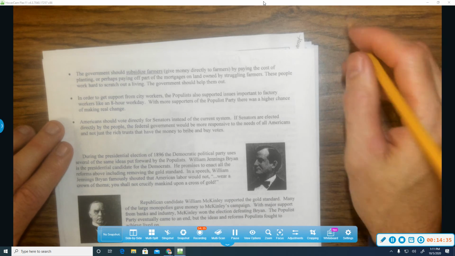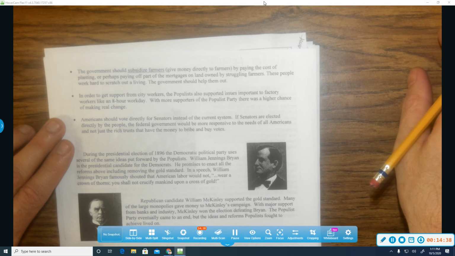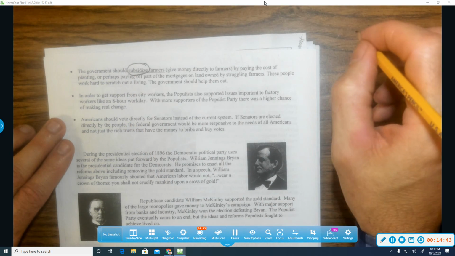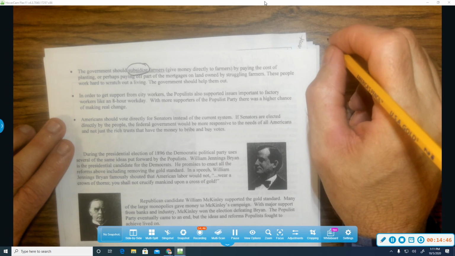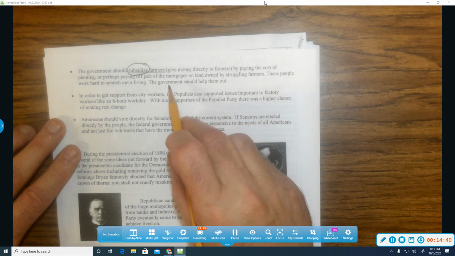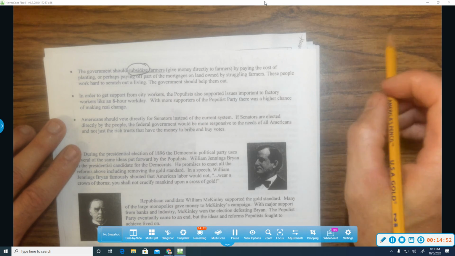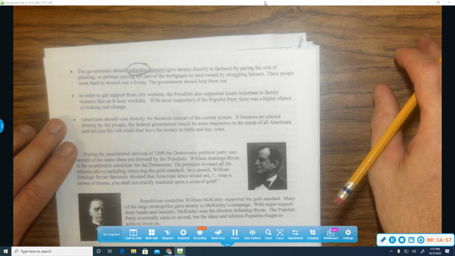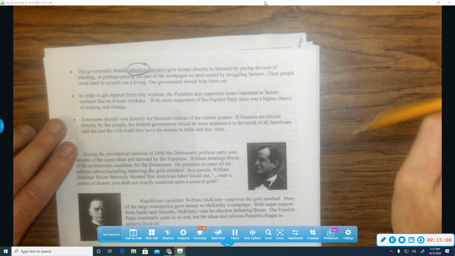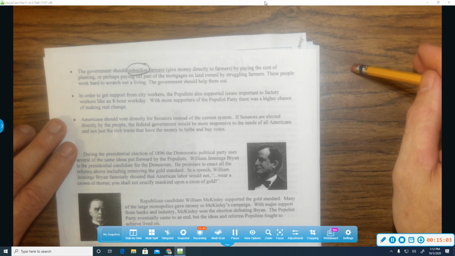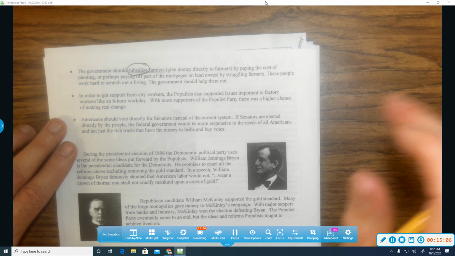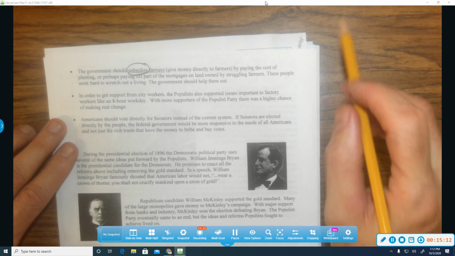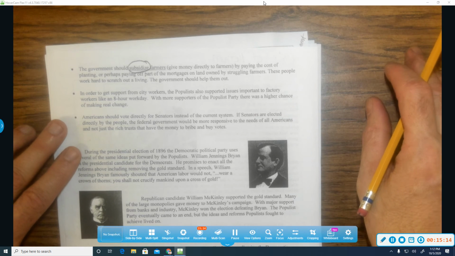Remember, you can pause the video at any time to catch up. The government should subsidize, which means to pay the difference. Okay, so if farmers aren't making money, then the government should pay them, is what that's basically saying in a nutshell. Give money directly to farmers by paying the cost of planting or perhaps paying off part of the mortgages on land owned by struggling farmers. These people work hard to scratch out a living. The government should help them out. So remember, subsidies are when the government steps in and pays the difference on something or pays for something. And of course, if the government's paying for something, it's really the people paying for it.